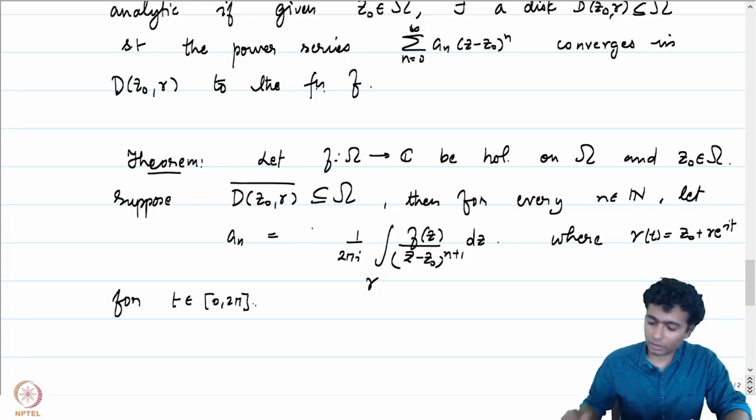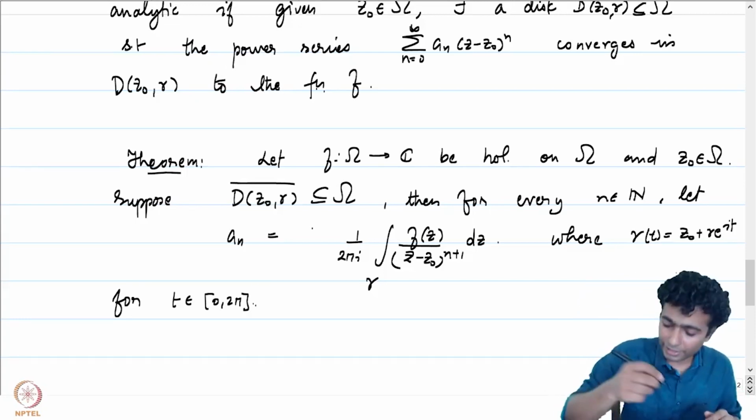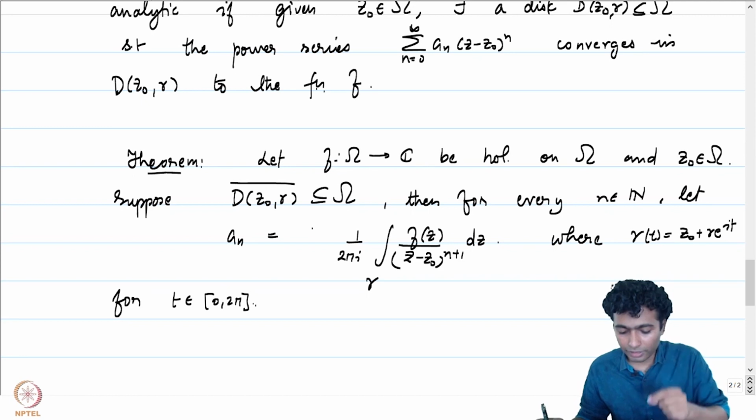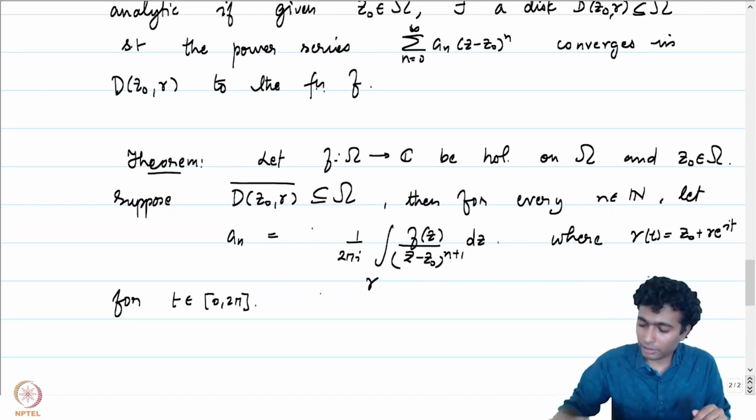Suppose we have gamma to be the circle of radius r around z0, then define a_n to be in this manner, then